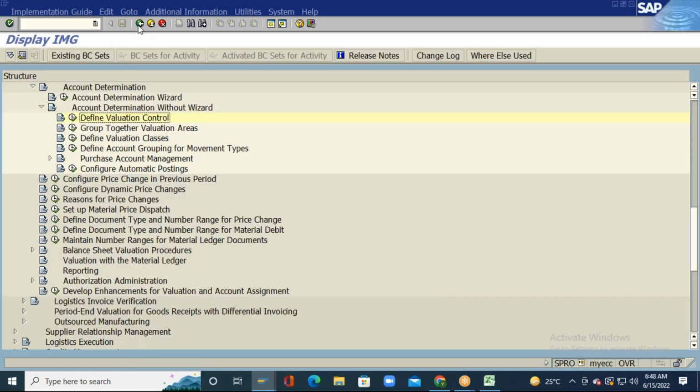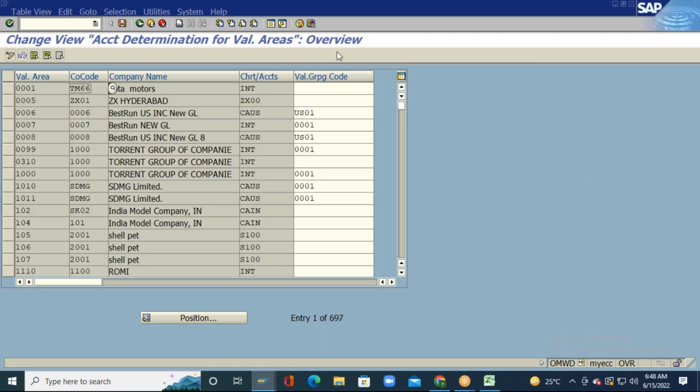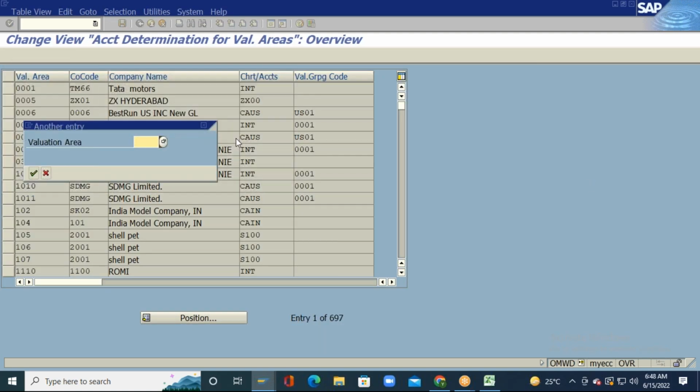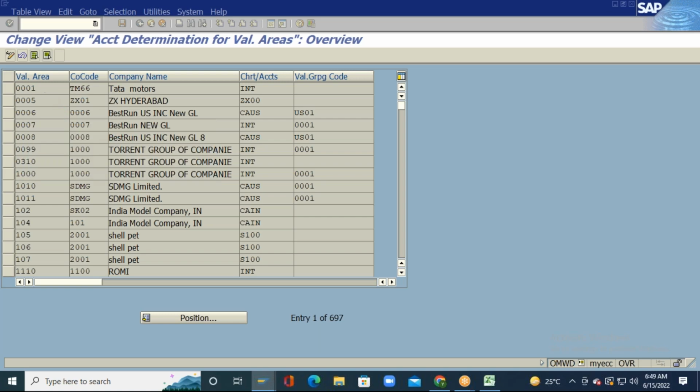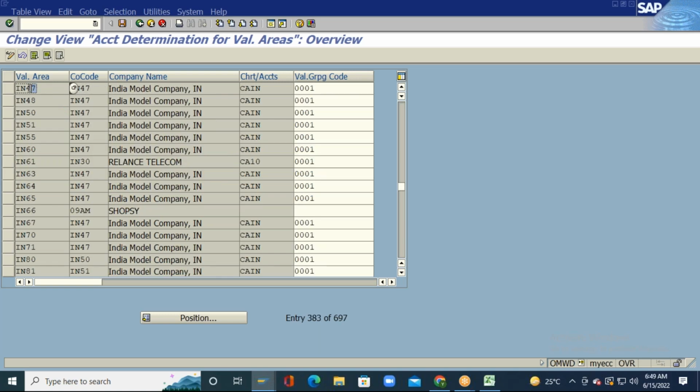Then I will go to Group Together Valuation Areas. I will take plant IN47, or IN48 or IN50 and IN51, let us say IN66.